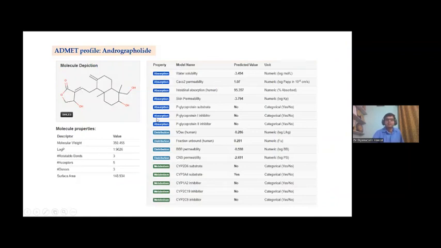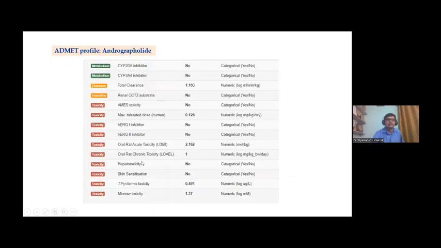And this is the ADMET profile. We are seeing that there is no skin permeability, and AMES toxicity is negative, as well as there is no hepatotoxicity and skin sensitization. And the oral rat acute toxicity value is high. Also, the oral rat chronic toxicity is high.